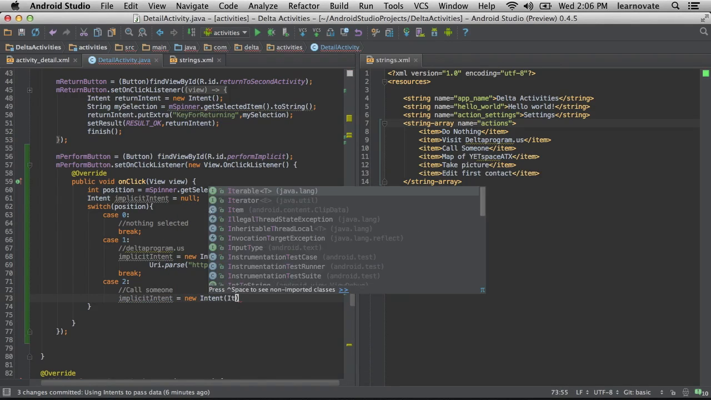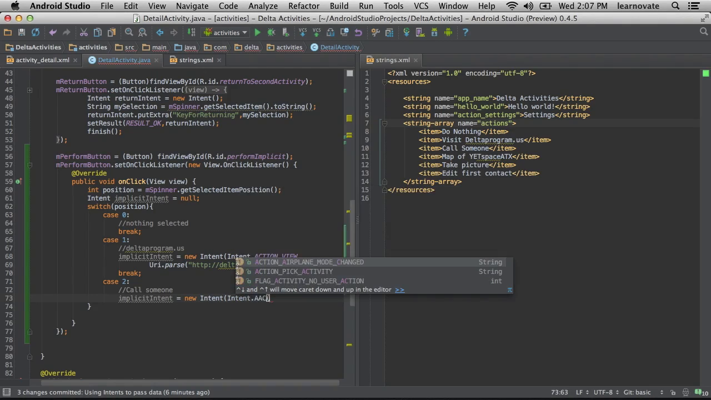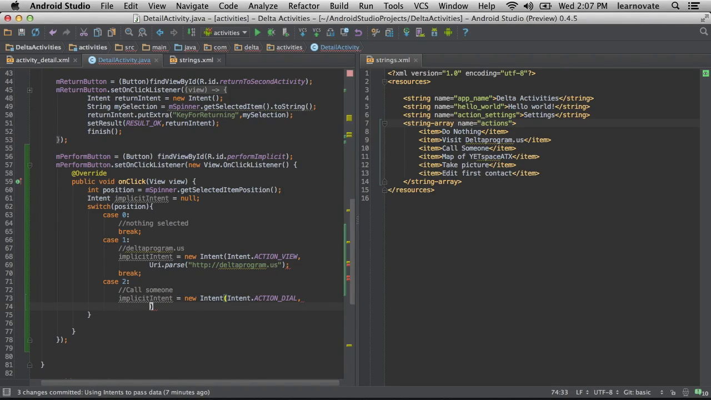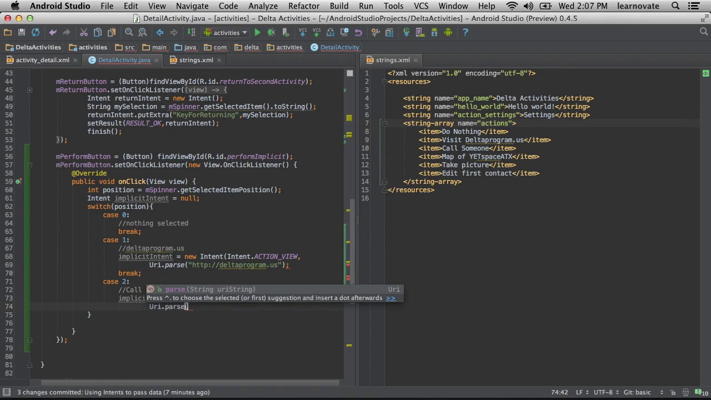So here, again, new intent, different way of doing things. I'm going to do an action again. And again, you see all these actions that come with things. Action dial. Dreaming started and stopped. You saw that? Interesting. And again, we're going to use a URI.